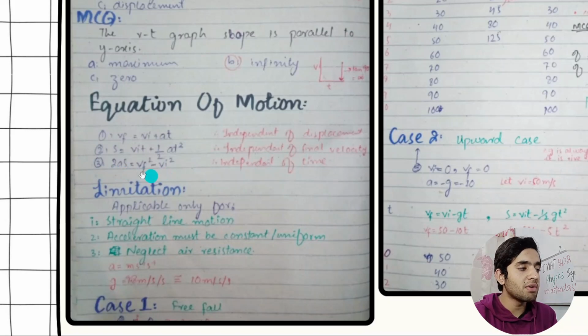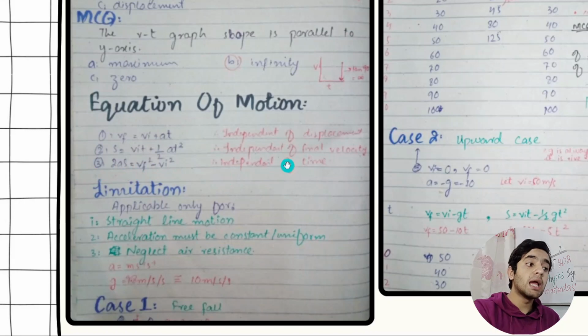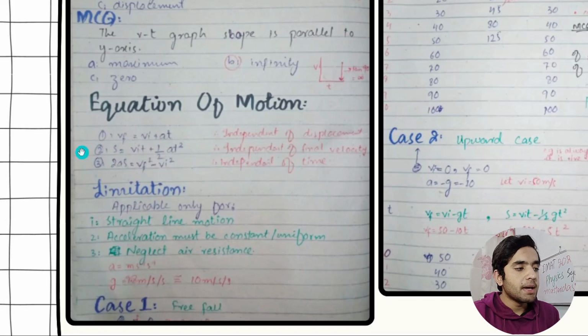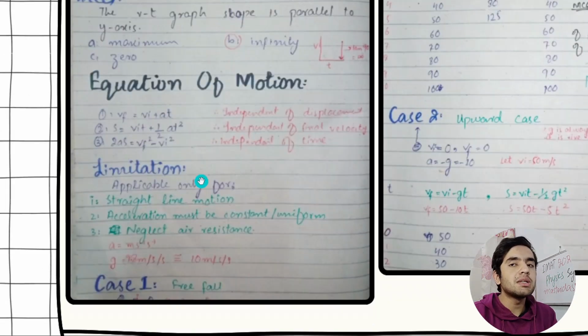So if time is not given and everything else is given, you are going to use 2as is equal to Vf square minus Vi square. If final velocity is not given, then you are going to use this one. So it depends on the situation. Just remember them. And the limitation: equations of motion are only applicable for straight line motion.